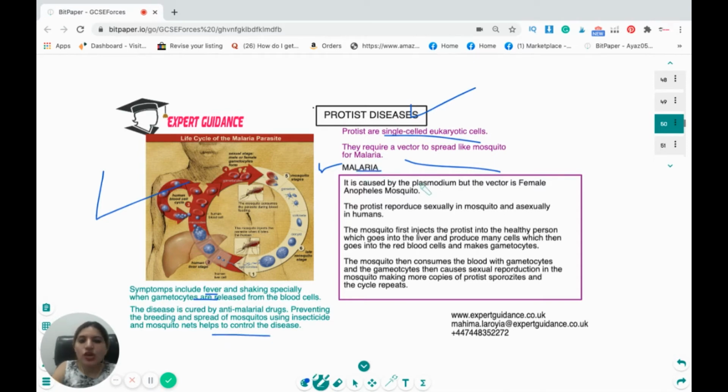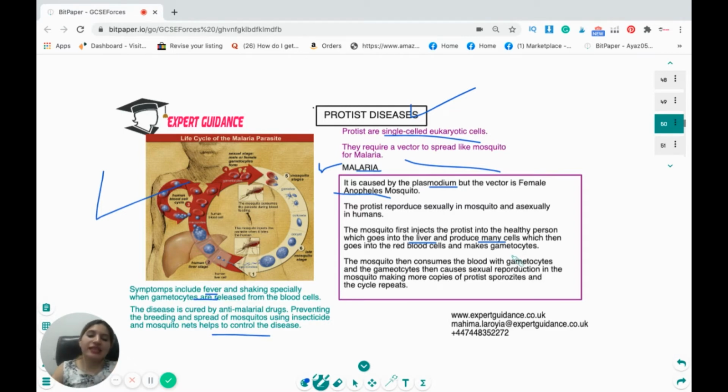Now, malaria is caused by Plasmodium, but the vector is the female Anopheles mosquito. The protists reproduce sexually in the mosquito and asexually in humans. The mosquito first injects the protist into a healthy person, which goes into the liver and produces many cells, which go into the red blood cells and make gametocytes. The mosquito then consumes the blood with gametocytes, and the gametocytes cause sexual reproduction in the mosquito, making more copies of the protist sporocytes, and the cycle repeats.